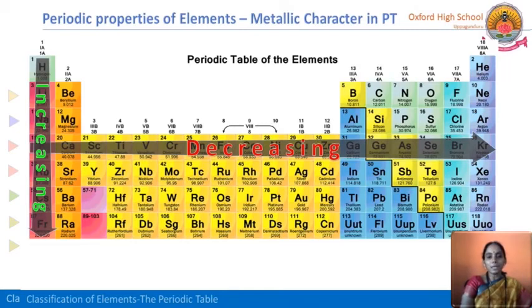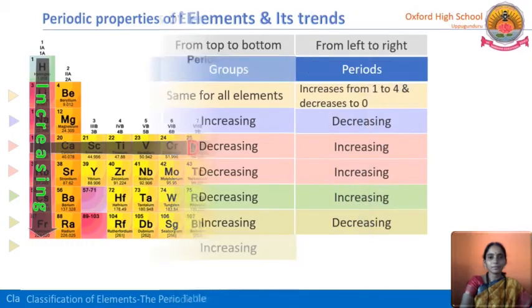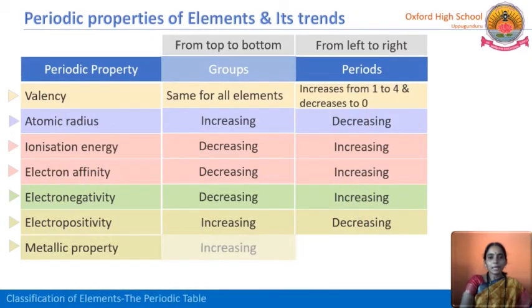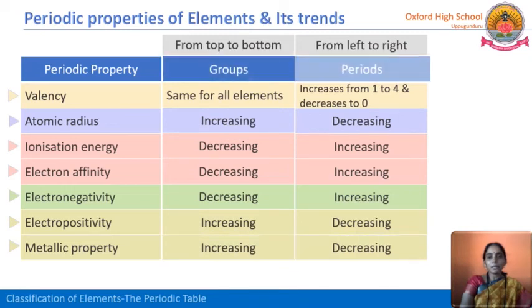It is not so easy to remove or lose an electron here. So in a period from left to right, the metallic character decreases. So metallic character increases in a group and decreases in a period.